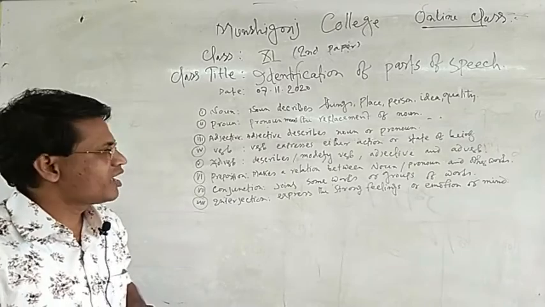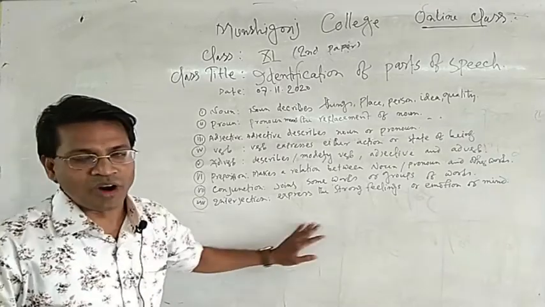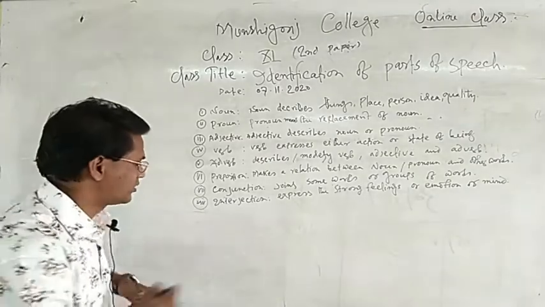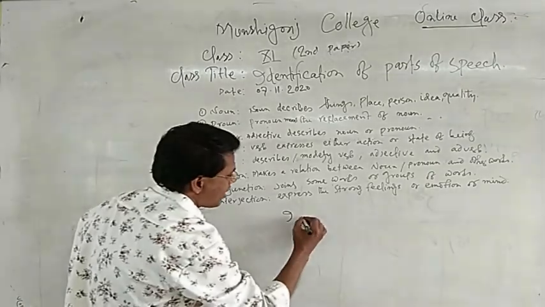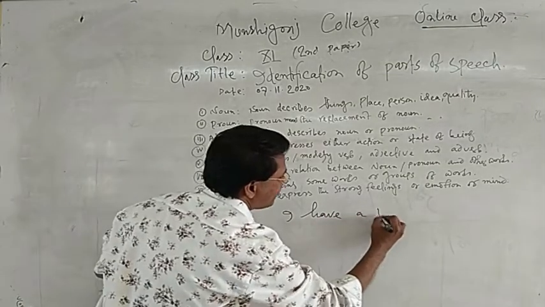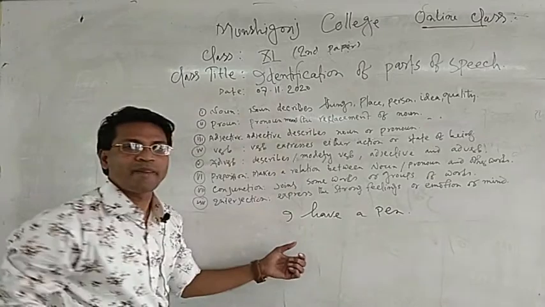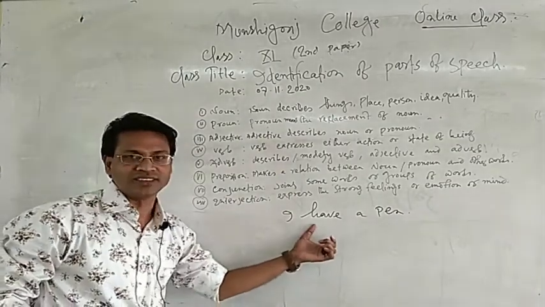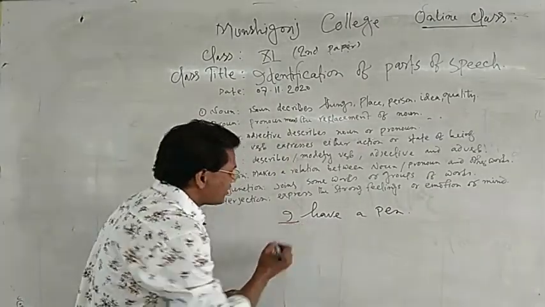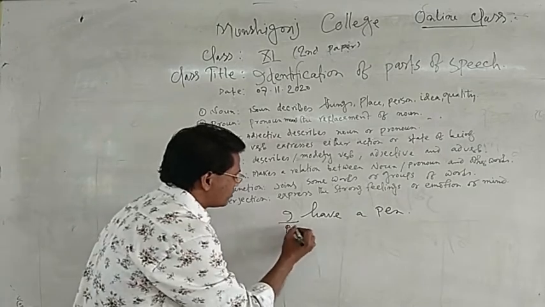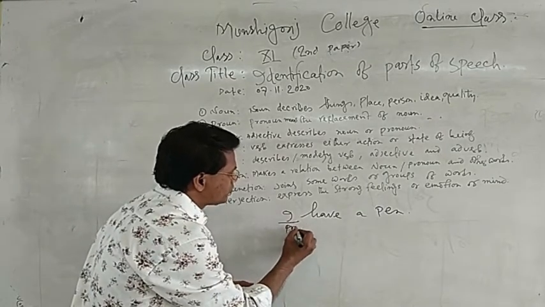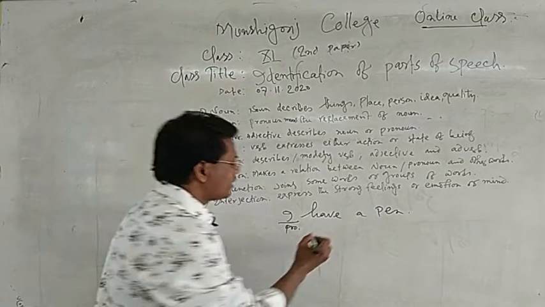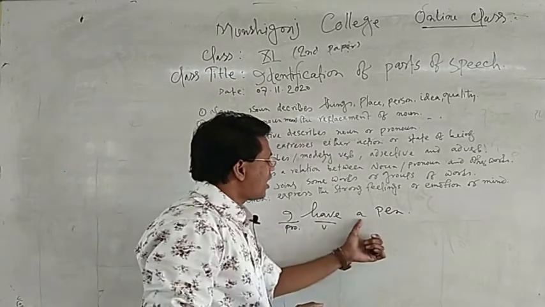Dear listener, let's have a look at my whiteboard. I am writing a sentence. I have a pen. This is a sentence. I is a pronoun. Have is a verb.